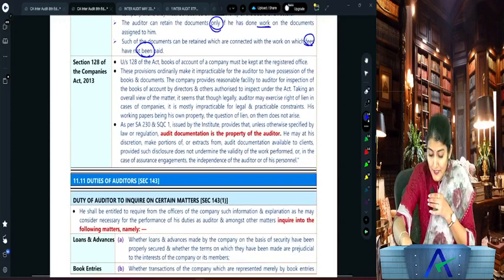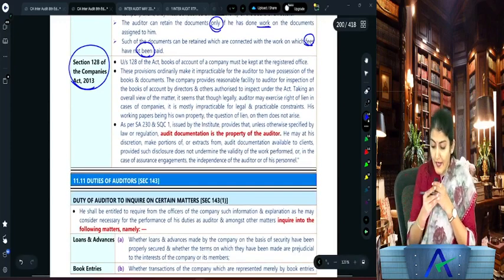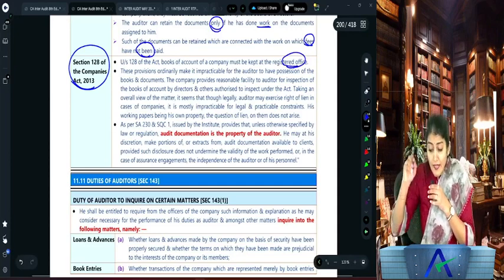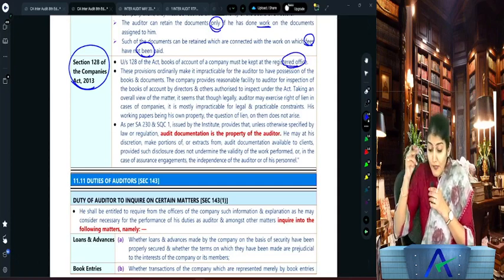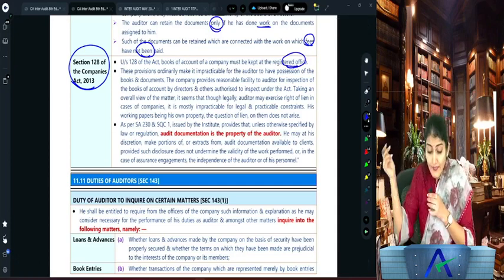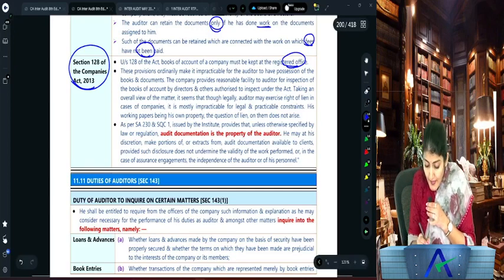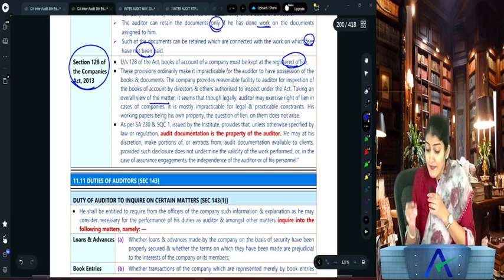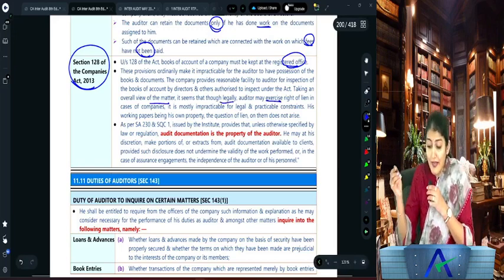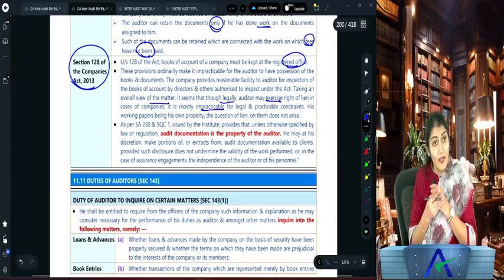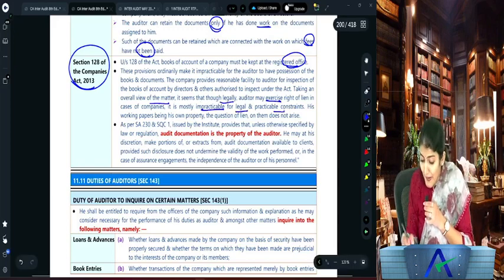And then here they mention about the section 128. Okay, because where are the books of account of the company to be kept? At the registered office. Right, and if auditor wants to exercise the audit lien, then the board needs to pass a board resolution. So what does it say? Taking an overall view of the matter, it seems that though legally auditor may exercise right of lien in case of company, it is mostly impracticable for legal and practical constraints.